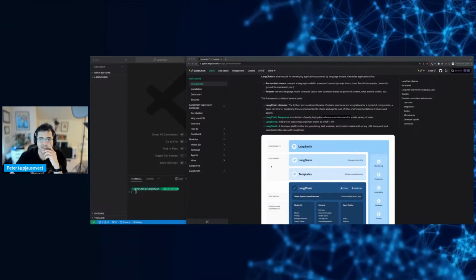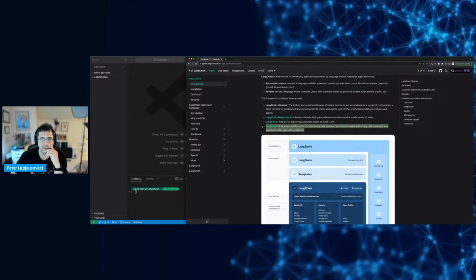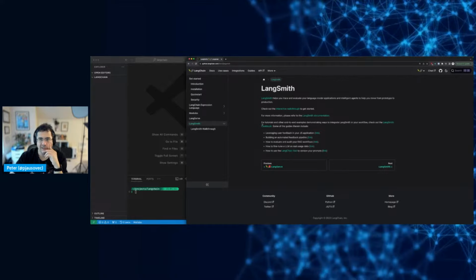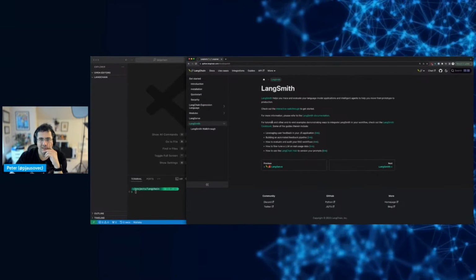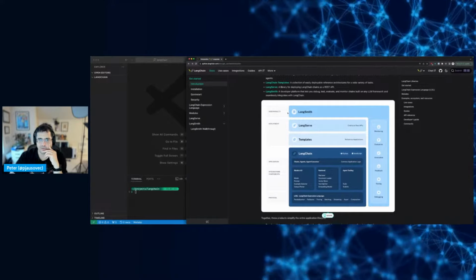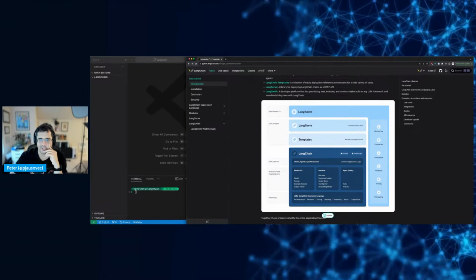Okay, so that makes sense. And then the developer platform. Okay, so this is probably what they charge you for, my guess. Maybe not, but I would assume that's what they would charge for. Like observability, monitoring, event feedback, testing, debugging.